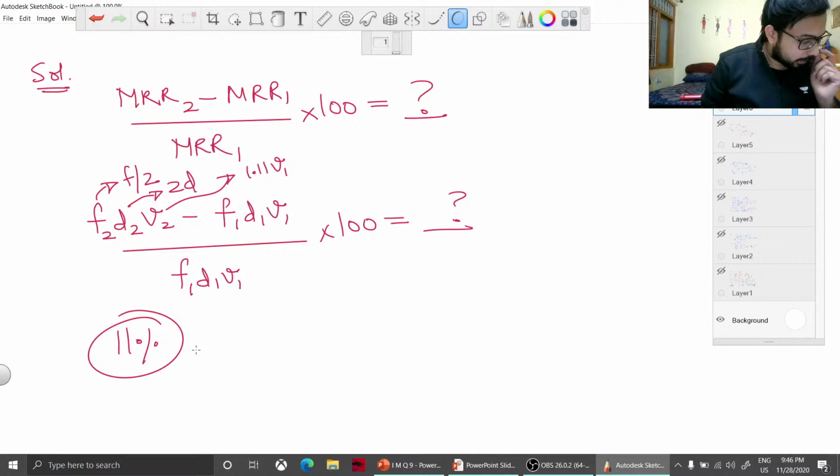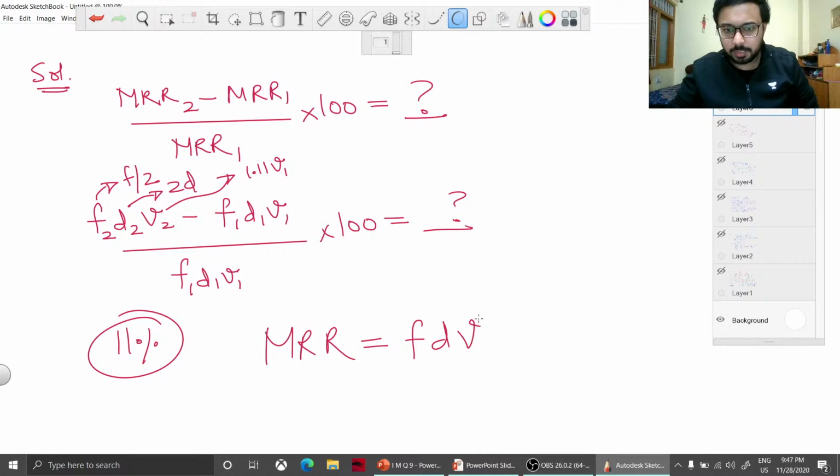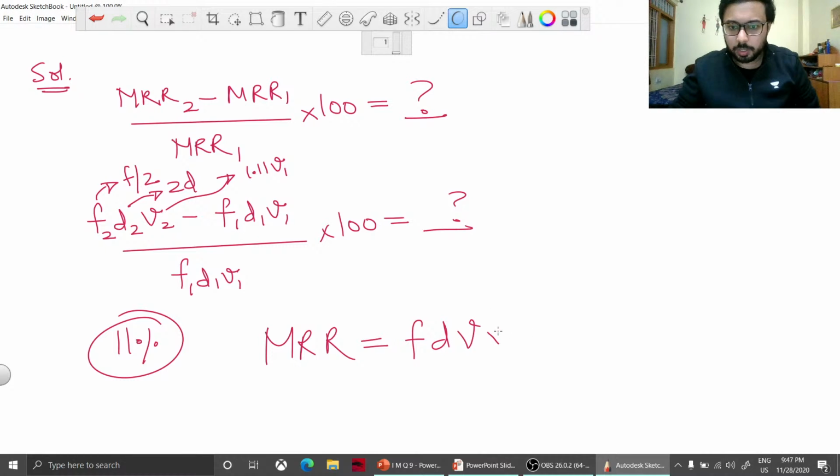So the answer here is that time is also going to change. Benny is asking the doubt here that time is also going to change. In the previous part the same time is given, can we include that? But here we have to calculate the material removal rate, and in the material removal rate equation, that is FDV. So just listen very carefully, that is a very genuine doubt that you are having right here. So material removal rate is FDV, and you can multiply by 1000 for converting this into the basic unit.